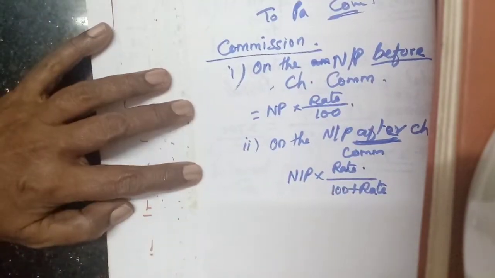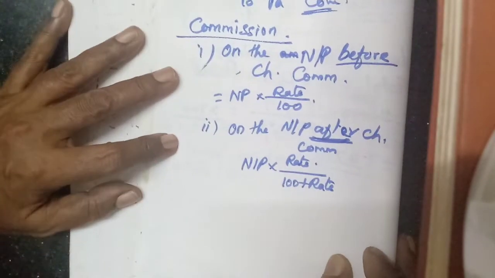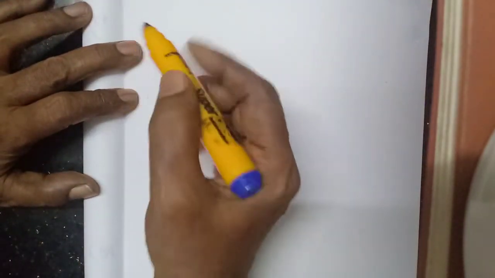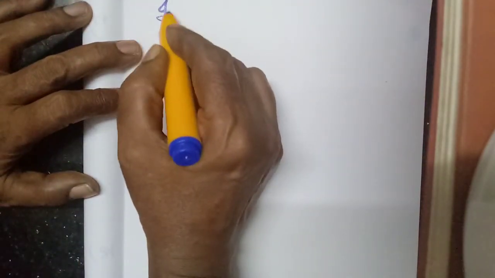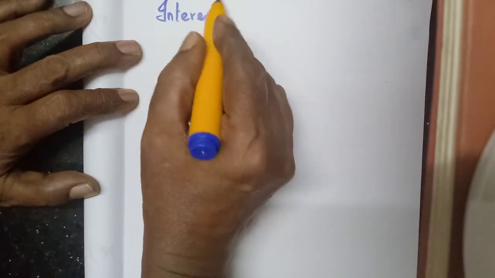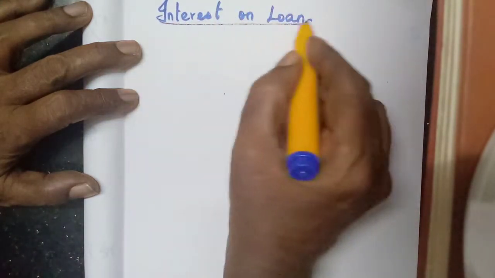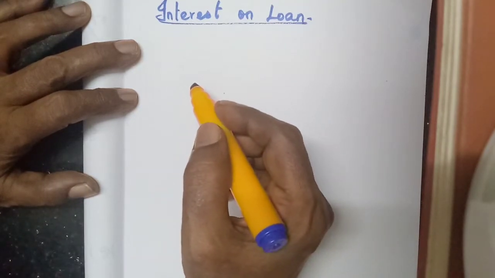Interest on loan from partners. Interest on loan we will learn. Here no problem is given, but it is one of the headings. Interest on loan, what we studied in the beginning.